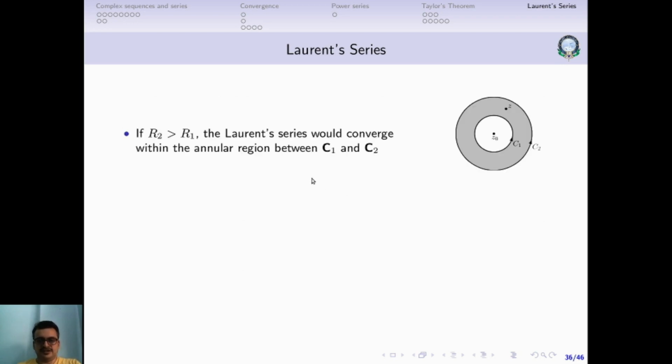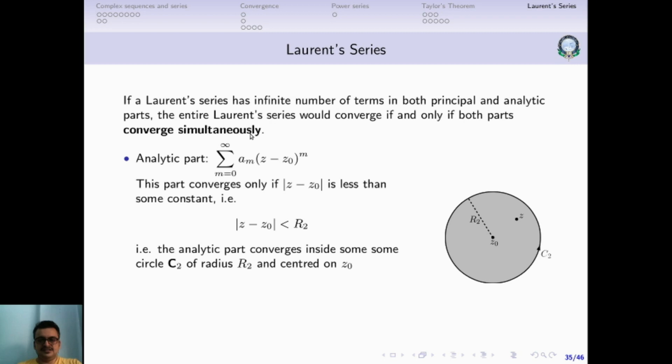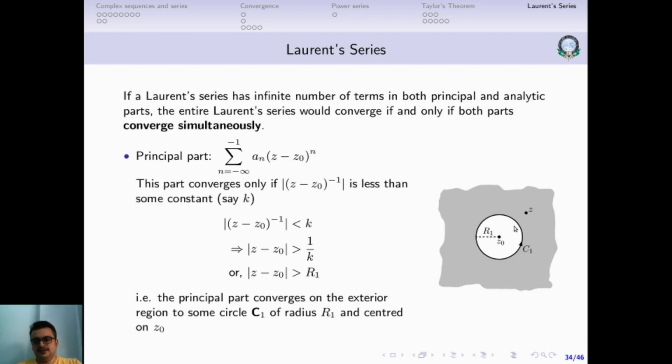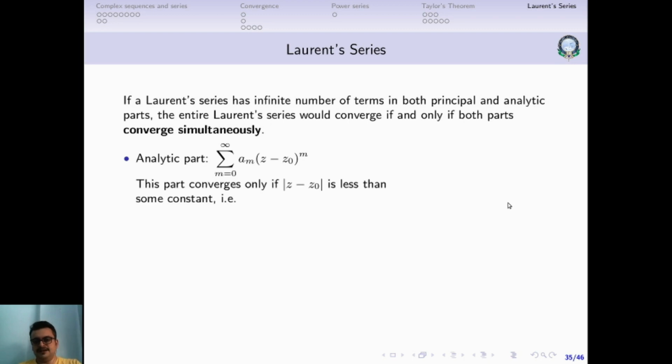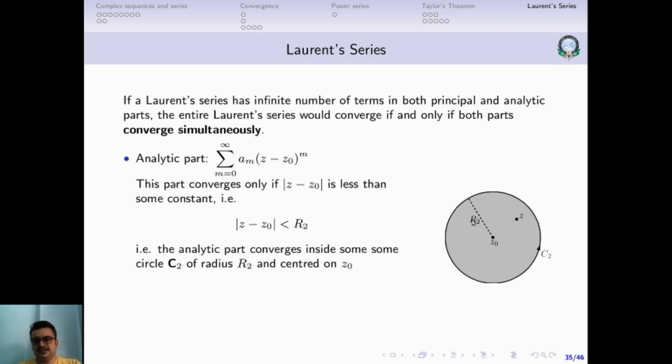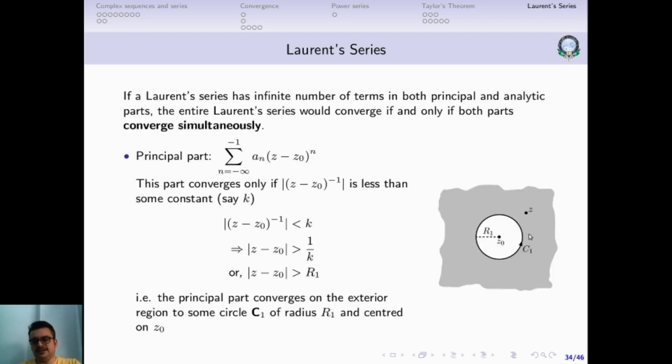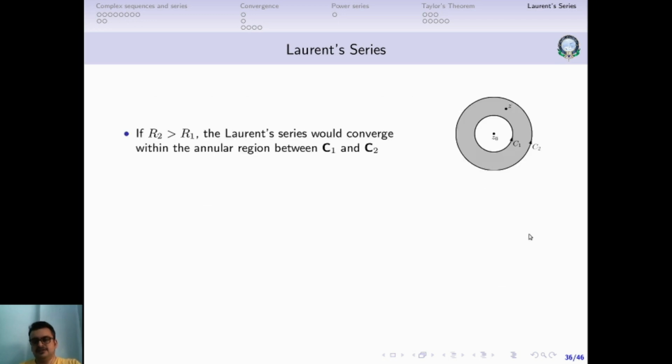So put these two together. If this radius r2 is greater than r1, this is what will happen. R2 is the outer circle, which is greater than r1. Remember, r1 is the radius of that small circle, and the principal part is analytic in the outer region, and the analytic part is converging in this region. So if r2 happens to be greater than r1, you will get an inner radius and an outer radius.